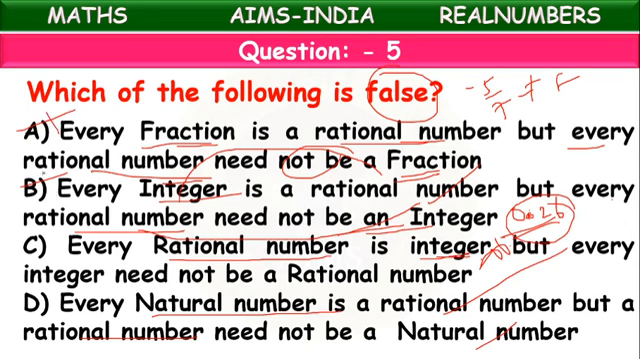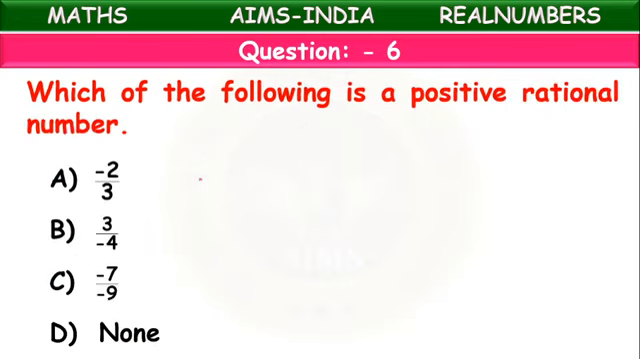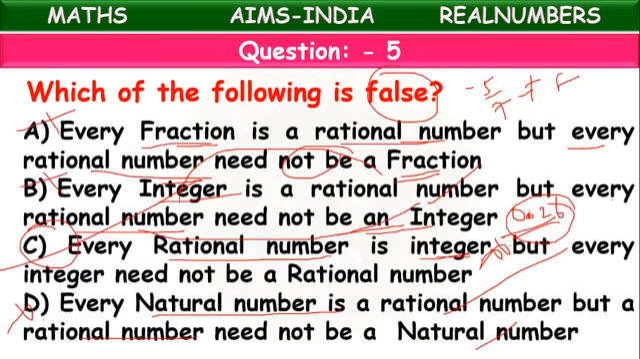So A is not the right answer, B is not the right answer, D is not the right answer. C will be the right answer, because it is a false statement. Every rational number is not an integer, because 0.26 is a rational number, but it is not an integer.